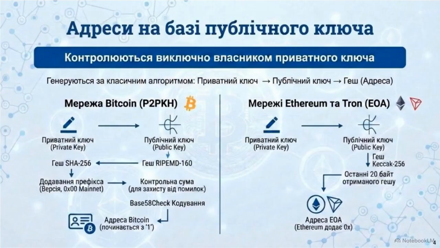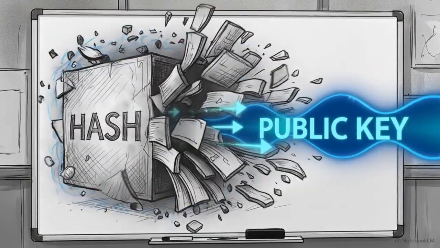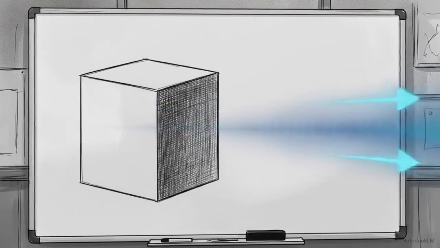Bitcoin and Ethereum derive a public key from the private key, then aggressively hash it down using RIPEMD-160 or Keccak-256. This secondary hashing hides the full public key for quantum security and adds checksums to prevent user typos. However, this hashing creates overhead. Newer high-throughput networks require faster execution, leading to the pure public key model.